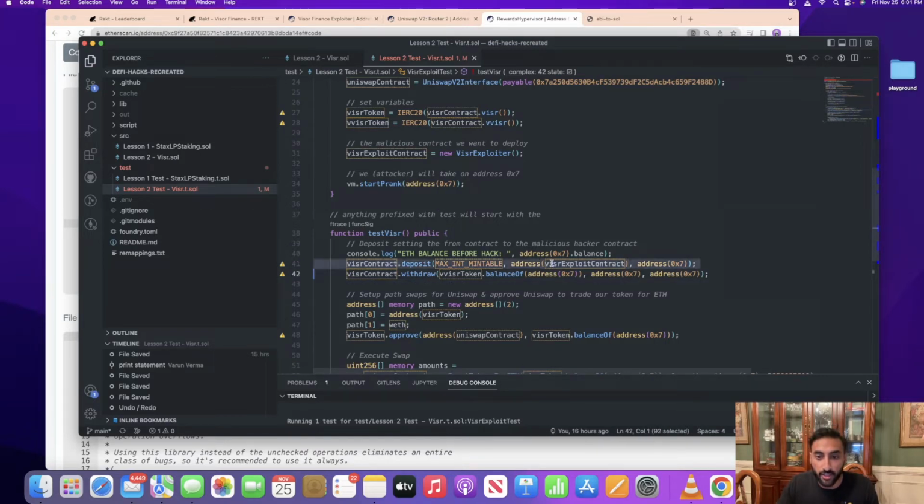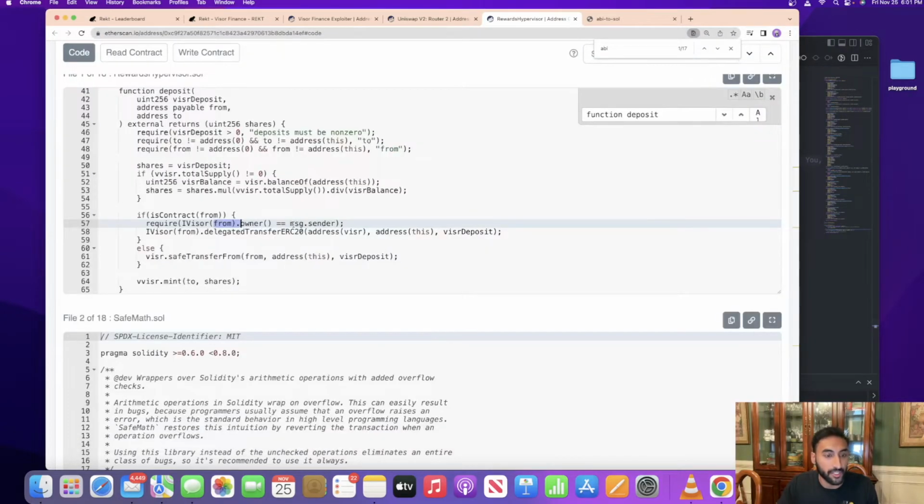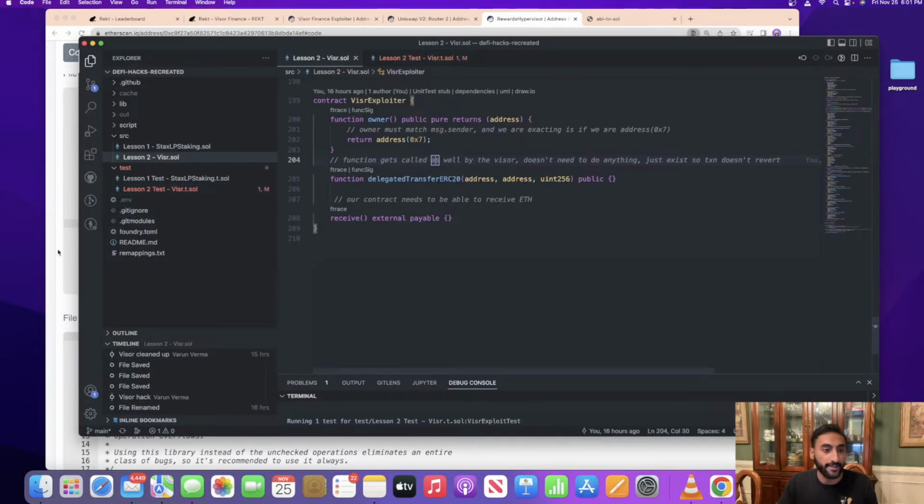So let's look at what our exploit contract is doing. Basically, that owner method just has to match message.sender. So we're interacting with this as if we're address 7. As long as owner address 7 matches the address that's sending the transaction, which we've told Foundry to set to 7, the check passes. If you were to interact with this contract from an EOA, it'd be whatever address you set, but because we're replicating in a test, we can just set it ourselves. So as long as 7 matches 7, which we've implemented, that required check gets passed.